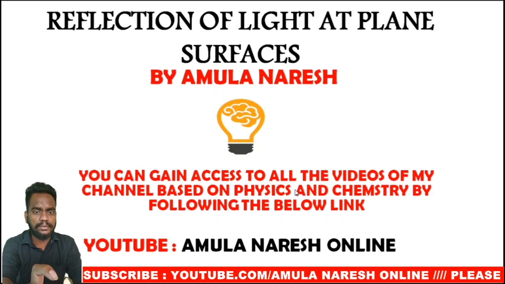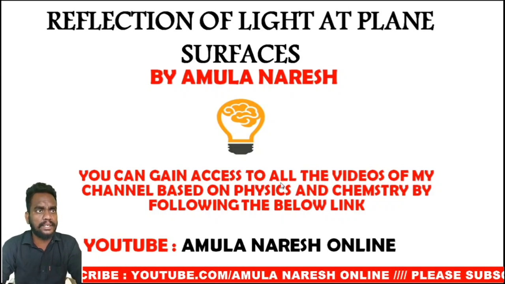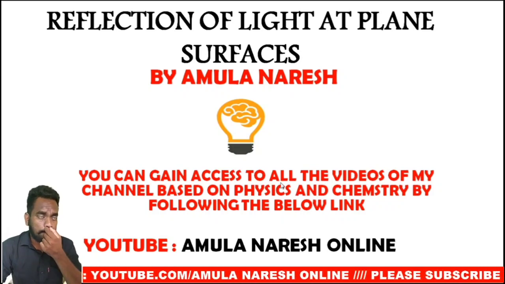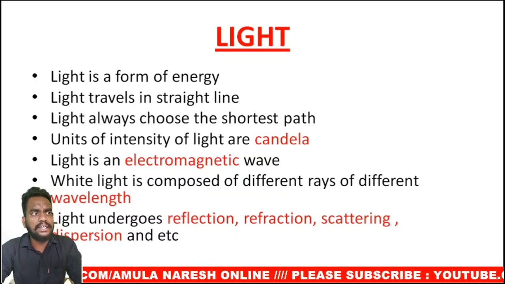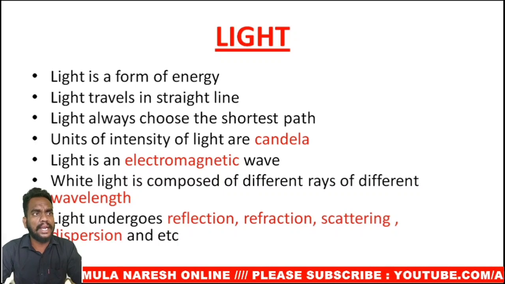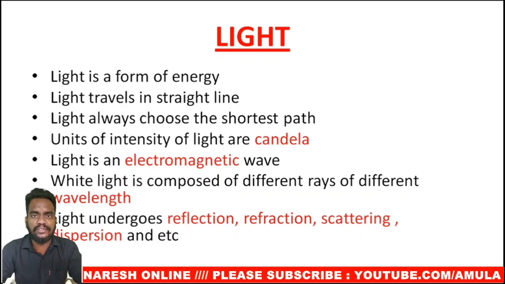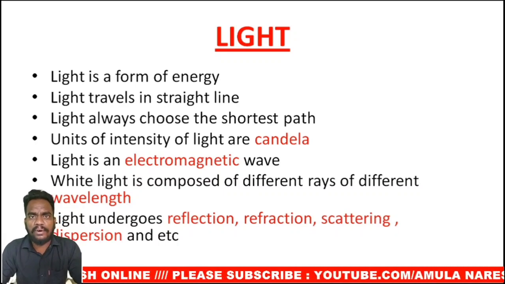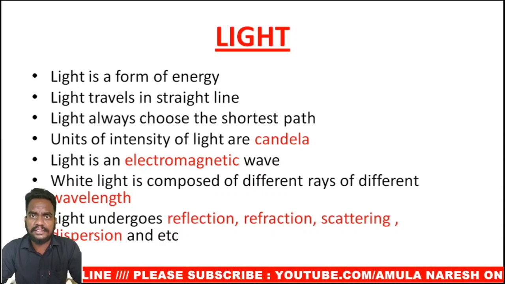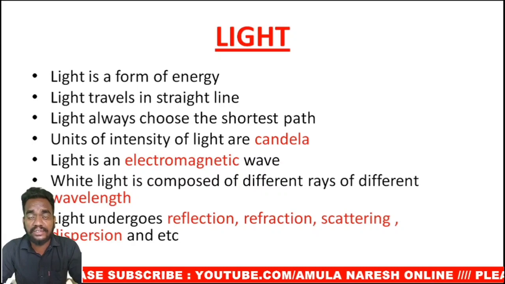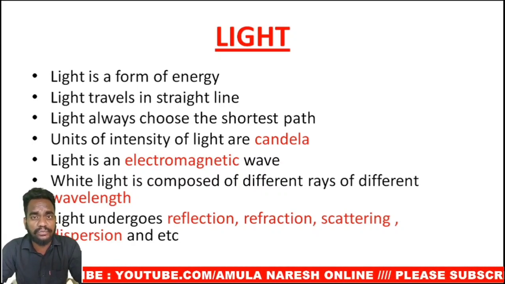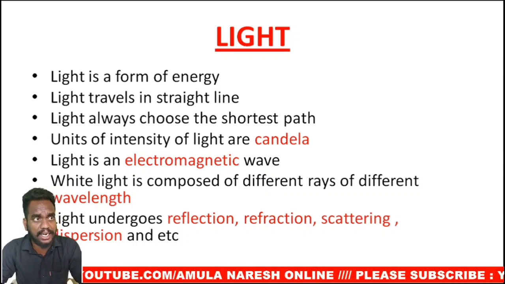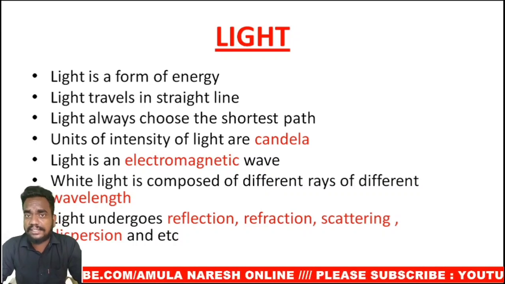So without having a delay, let us start our topic. The first thing is light. Before going to reflection of light, we must know what is light. Light is a form of energy like sound and heat. And when it is a form of energy, we know that energy must have the units of either ergs, joules, etc. But light travels in a straight line.